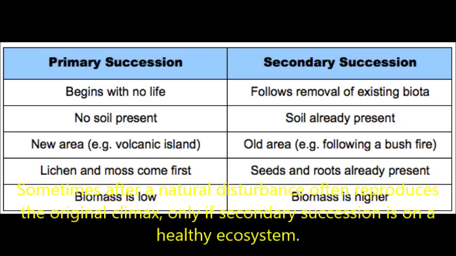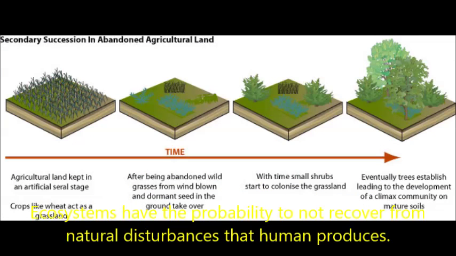Sometimes after a natural disturbance, the ecosystem often reproduces the original climax. Only if secondary succession is on a healthy ecosystem. Ecosystems have the probability to not recover from the natural disturbances that humans produce.